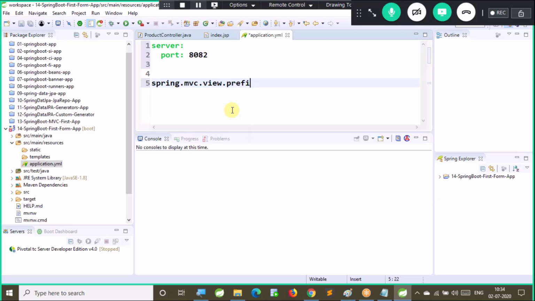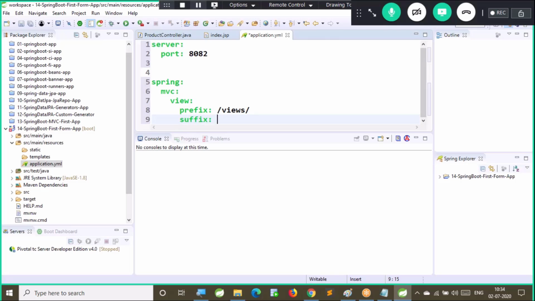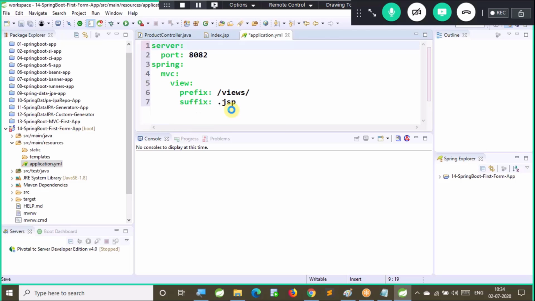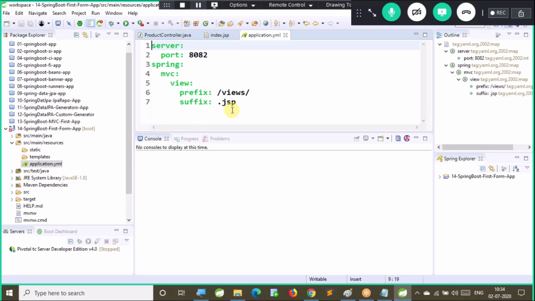Now enter /views. Then I will give suffix as .jsp. So with this I configured the port number and the view resolver. If you observe, I did not give any context path, so no need to use the context path in the URL.